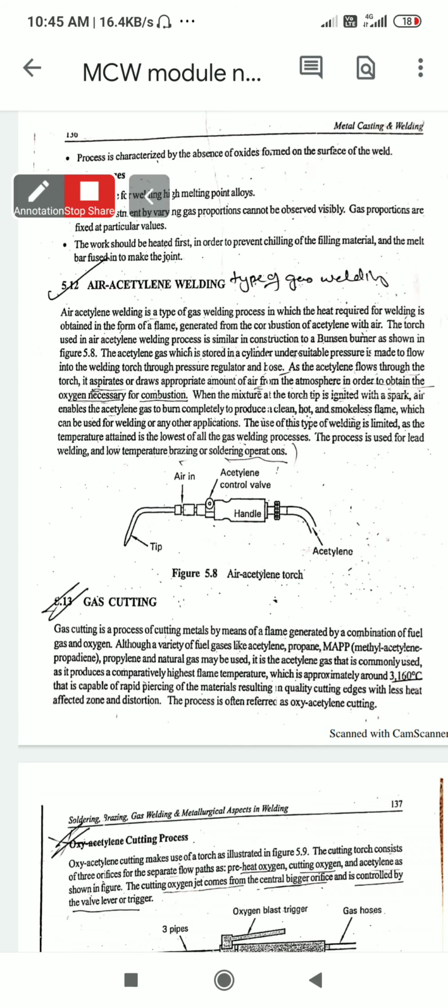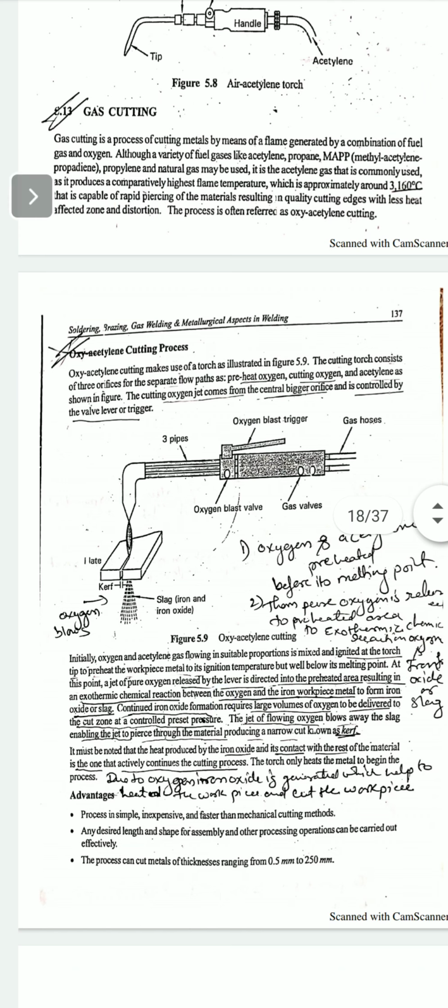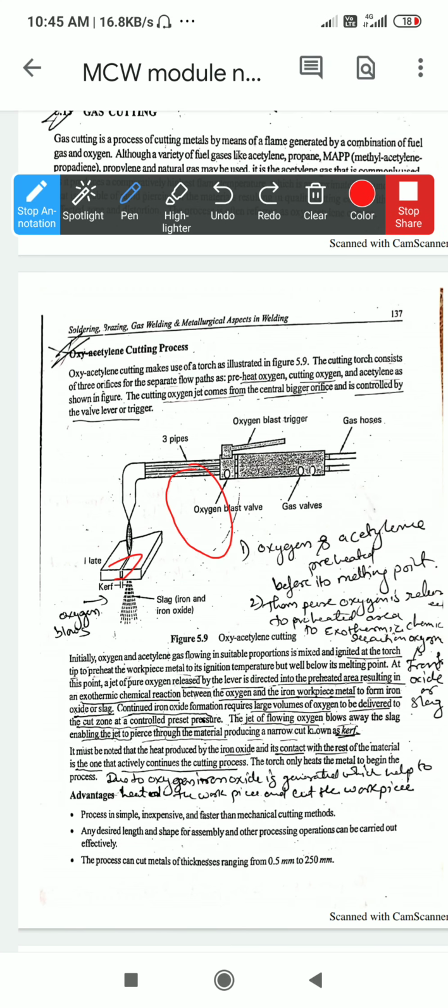Now, let us see gas cutting. The same gases are used for gas cutting also, only the nozzles, or the torch, are different. Oxygen and acetylene preheat the metal to its melting point, then pure oxygen is directed to the preheated area, causing an exothermic chemical reaction, iron oxidization or slag, due to which heat is generated, which helps to heat the workpiece and cut it.